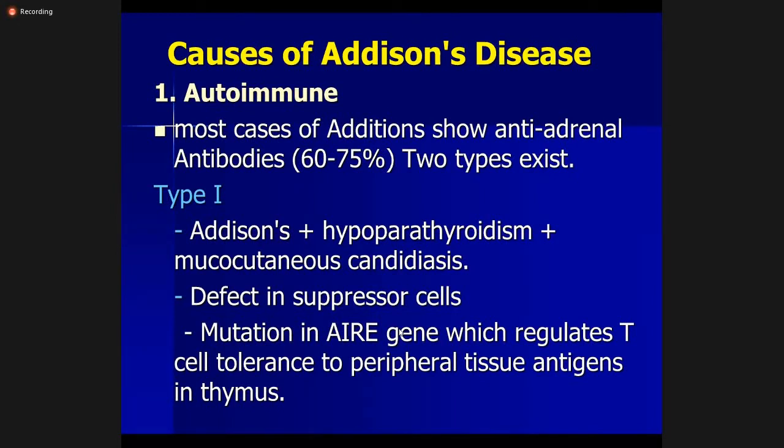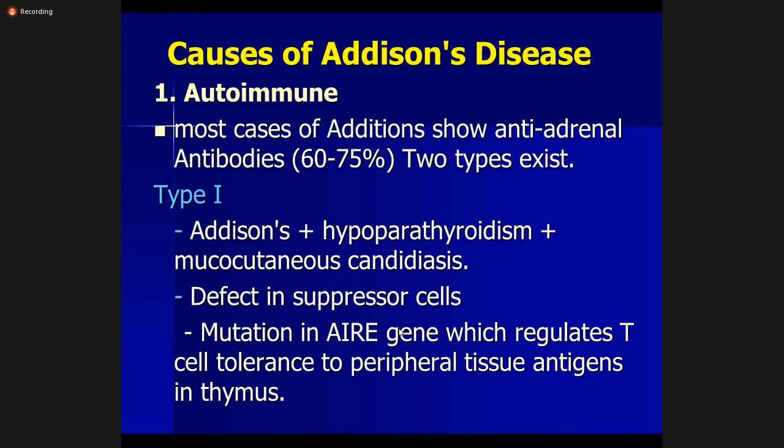In the thymus, the T cells that are acting against self antigens are destroyed. So AIRE positively helps in destruction of autoimmune T cells. In this disease, there is mutation in the AIRE gene.